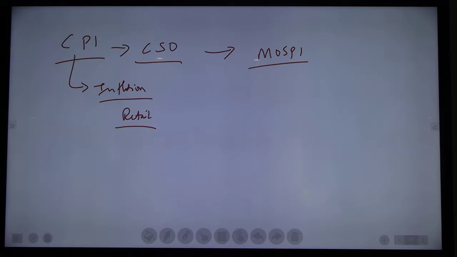Understood? Who will prepare that CPI? CSO. Falls under which ministry? MOSPI, Ministry of Statistics and Program Implementation. What is the base year? Say 2011 to 2012. That is the base year for consumer price index. Okay. Now weightage.